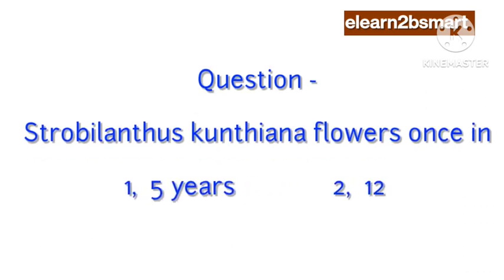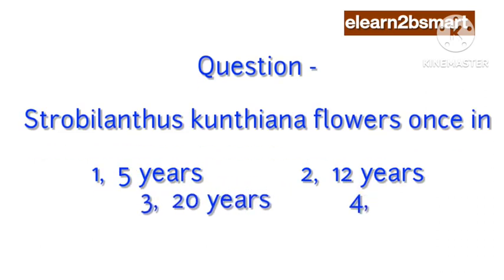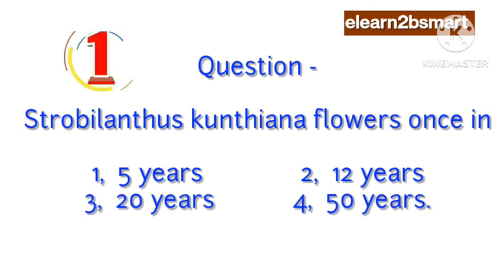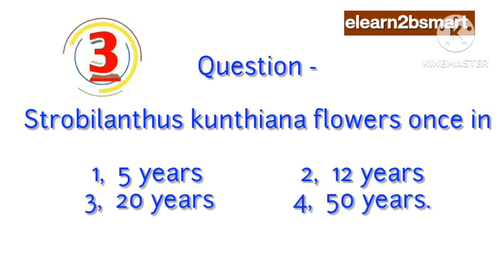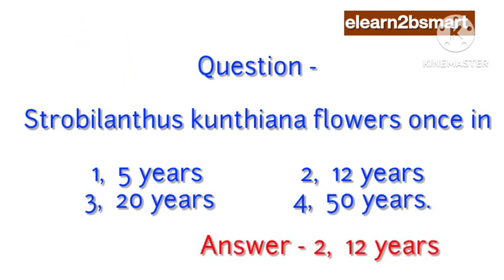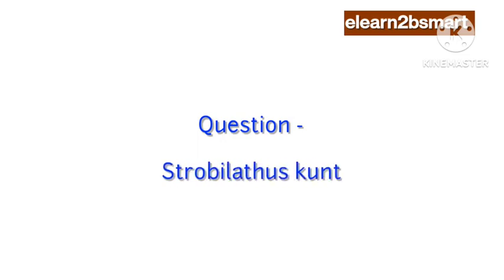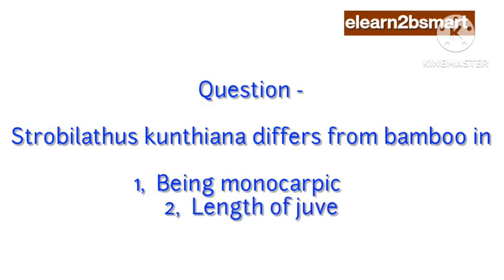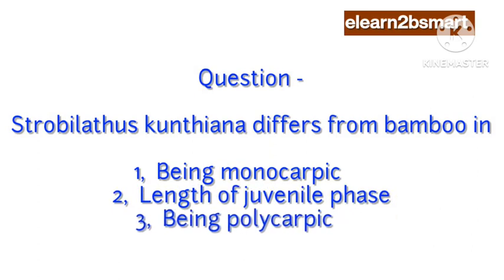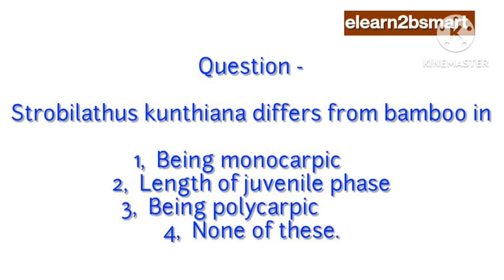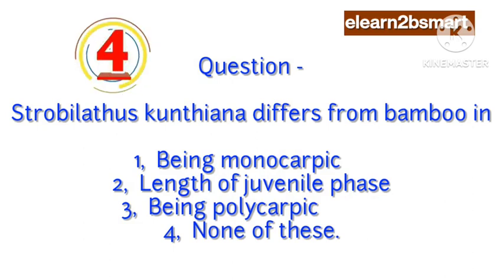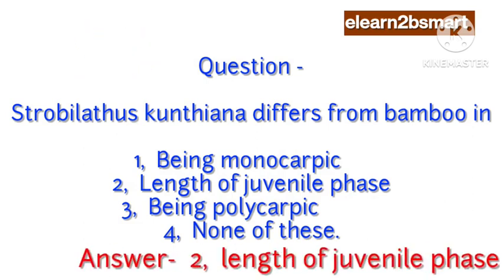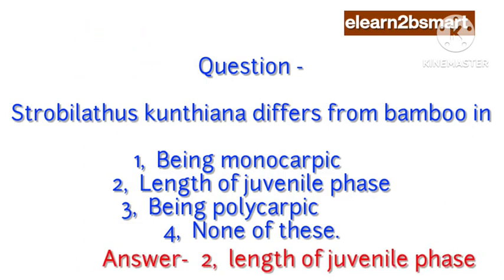5 years. 2. 12 years. 3. 20 years. 4. 50 years. Answer: 2. 12 years. Question: Strobilanthes kunthiana differs from bamboo in 1. Being monocarpic. 2. Length of juvenile phase. 3. Being polycarpic. 4. None of these. Answer: 2. Length of juvenile phase.